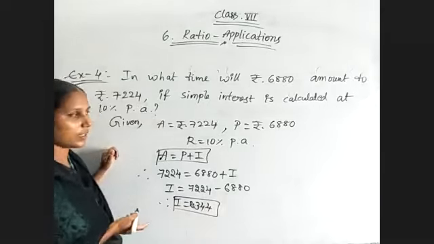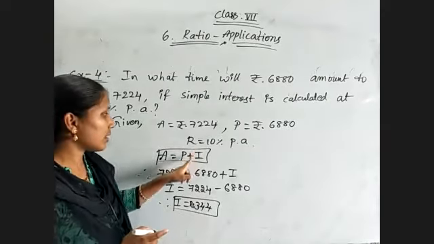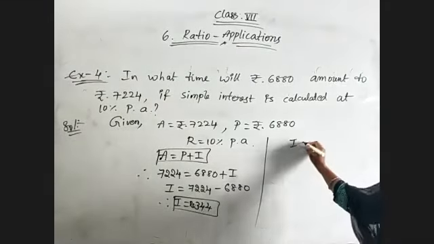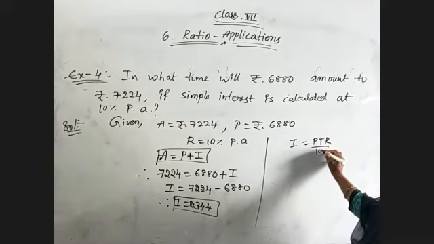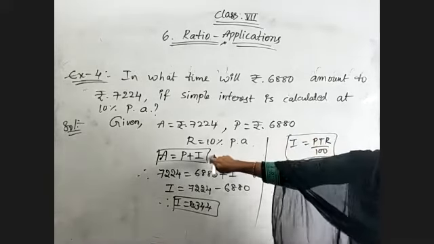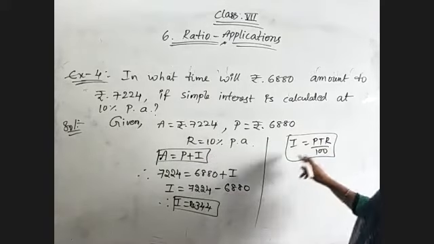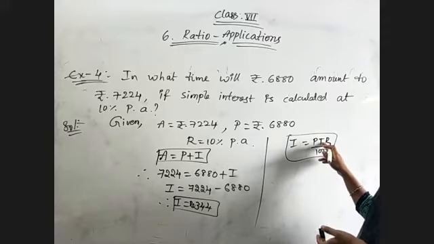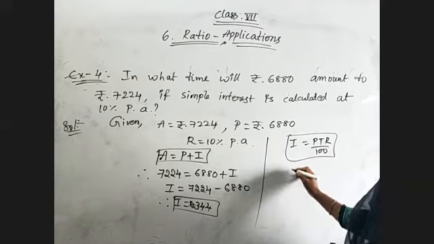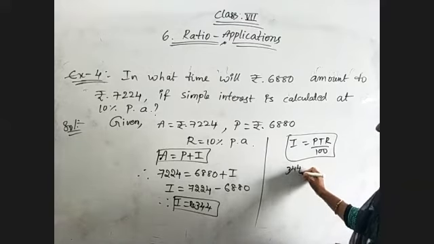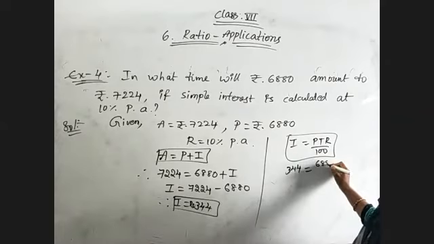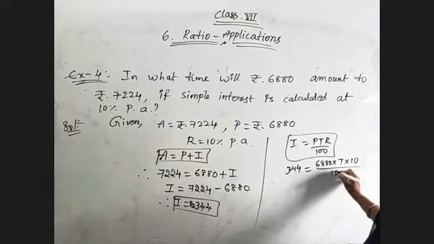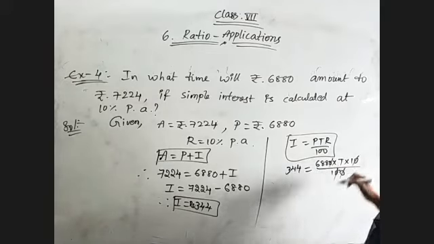Now we have whatever we need. Interest is there, rate of interest and principal. So we can find out the t value by using the formula I equal to PTR by 100. Because amount is given, first we use the amount formula to get the interest. After getting the interest, you use the interest formula to get the t value. So substitute each and every value. I value is 344 is equal to P value is 6,880 into t into R value is 10% per annum divided by 100. So do the simplification, two zeros will get cancelled.